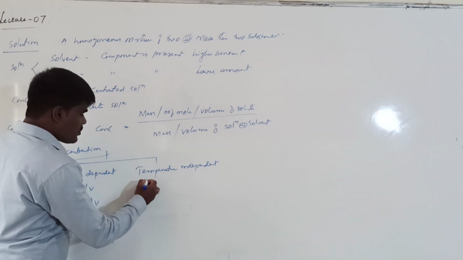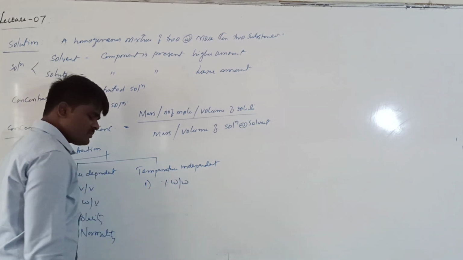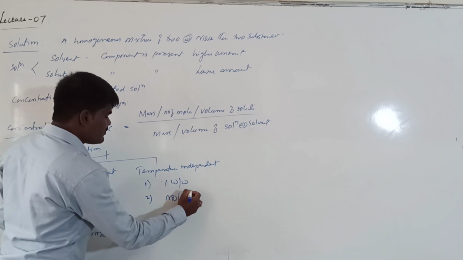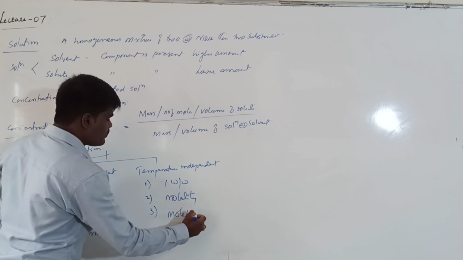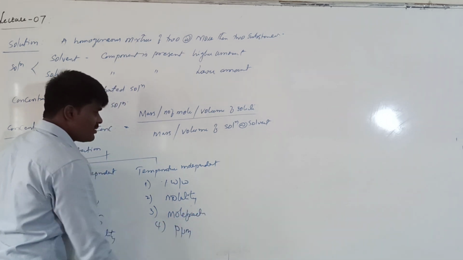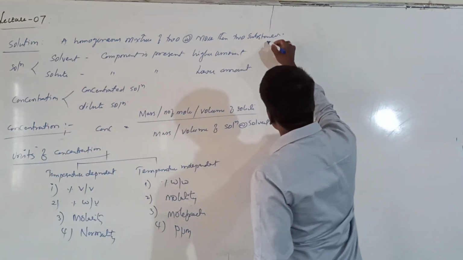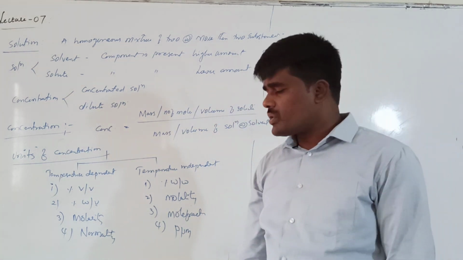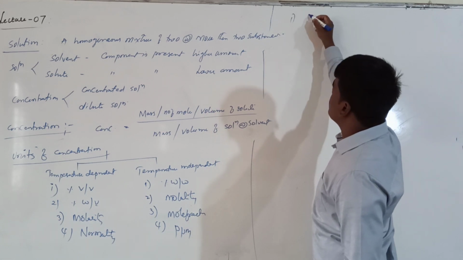There is another type which is called temperature independent, such as weight percent, or otherwise we can say molality, and otherwise we can say mole fraction. Right? And parts per million. These are all different concentration units that are used to express the concentration of a given solution. We'll see one by one. Let's see the first one. What is the first one?